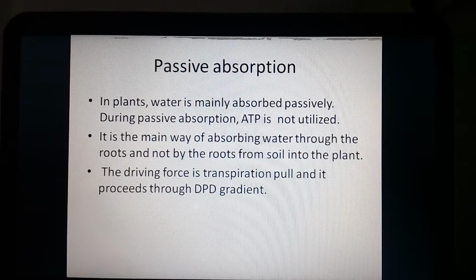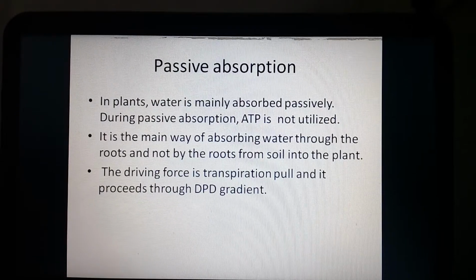Due to the transpiration pull, water is absorbed from the soil through the roots, not by the roots. So the root is an organ through which water is absorbed into the plant body, and for that absorption, what is the main force? This is the transpiration pull.